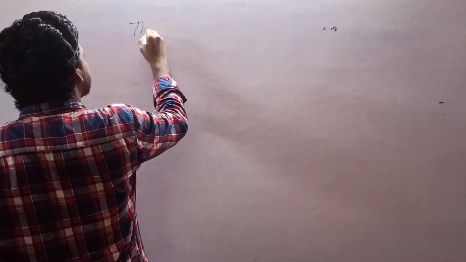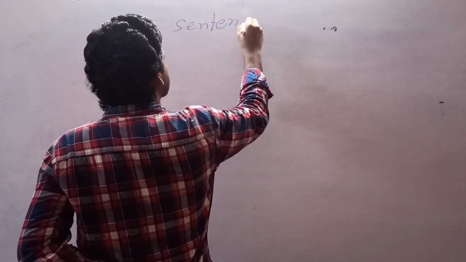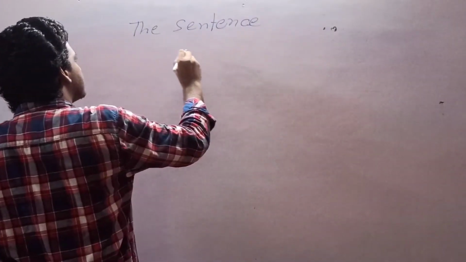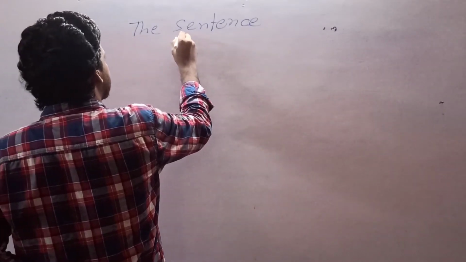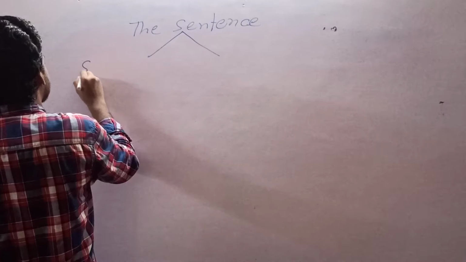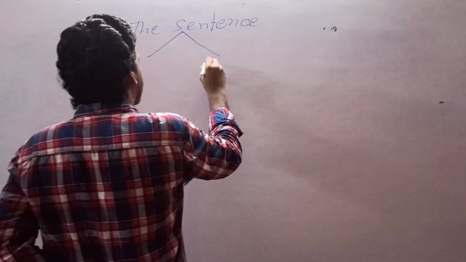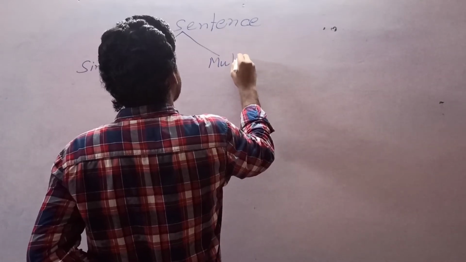It is the diagram, the sentence. Sentence is divided into two types: simple and multiple.